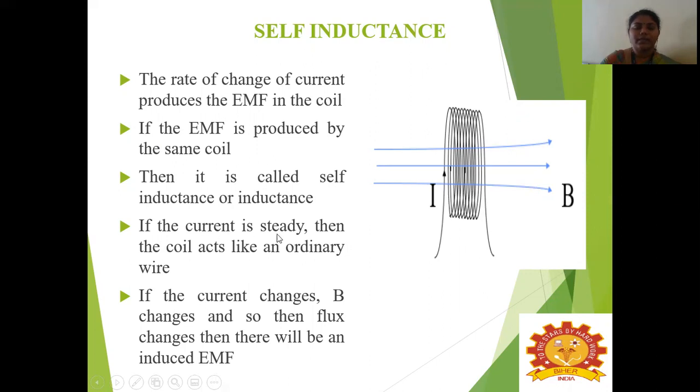If the current is steady, then the coil will act as an ordinary wire. If the current changes, then the magnetic field B will also change. If B changes, then the magnetic flux will also change. Then an EMF will be induced. If the EMF is induced by its own coil, then it is called self-inductance.